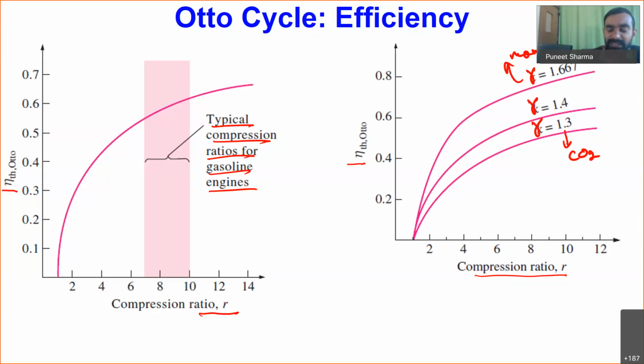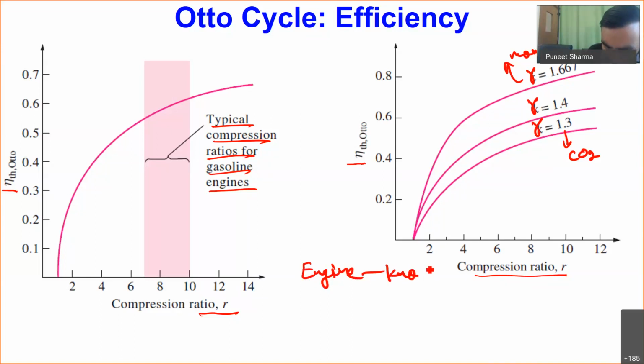Because of these multiple combustion fronts, our engine will be creating some noise, and its performance will go down. That kind of noise is detrimental for the life of the engine also, and this is referred to as engine knock.